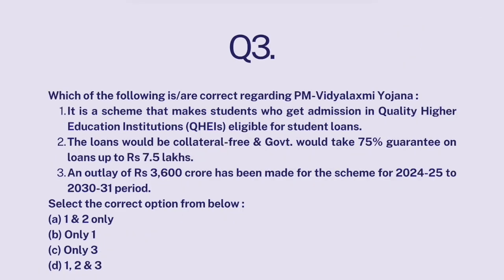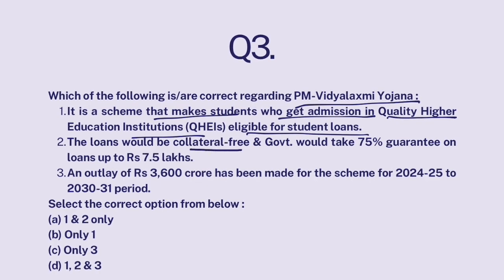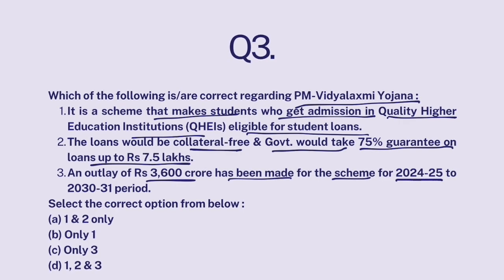Question number 3. Which of the following is correct regarding PM Vidya Lakshmi Yojana? It is a scheme that makes students who get admission in quality higher education institutions eligible for student loans. The loans would be collateral free and government would take 75% guarantee on loans up to 7.5 lakhs. An outlay of 3600 crore has been made for the scheme for 2024-25 to 30-31 period.